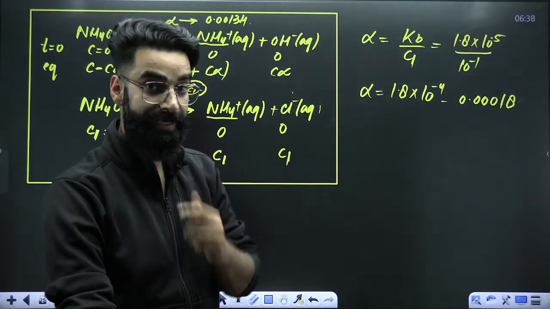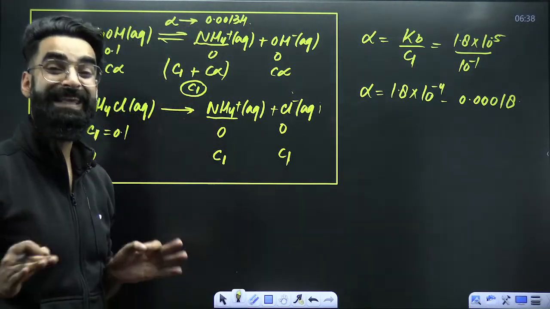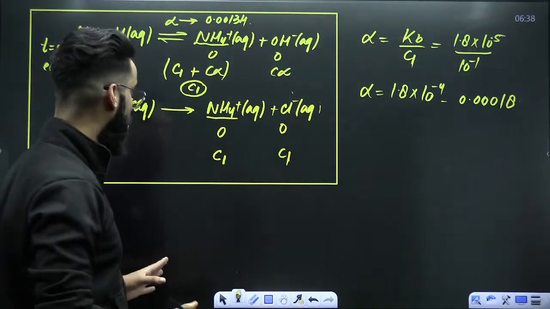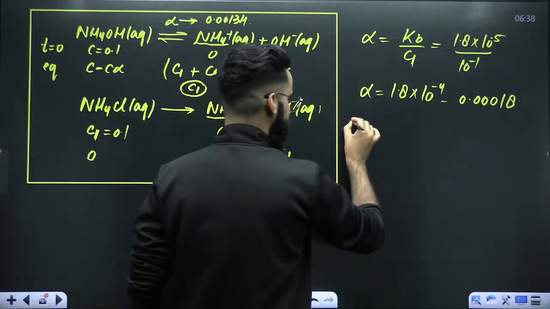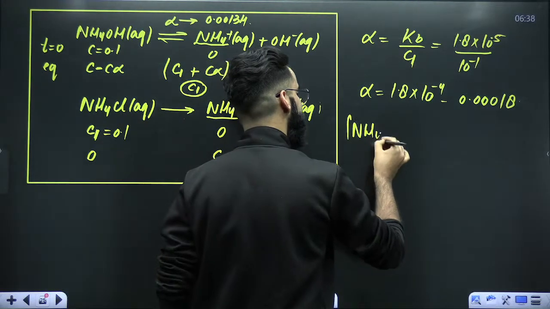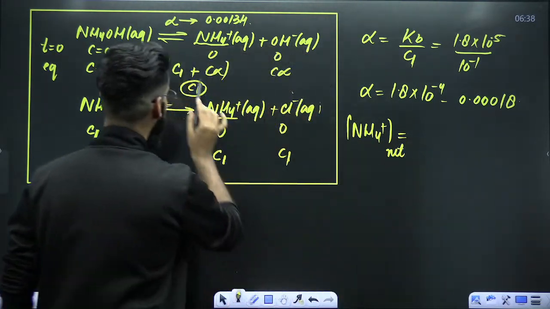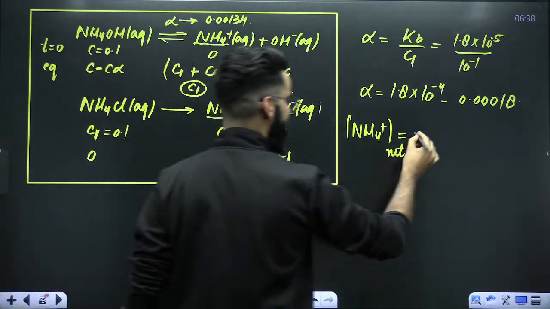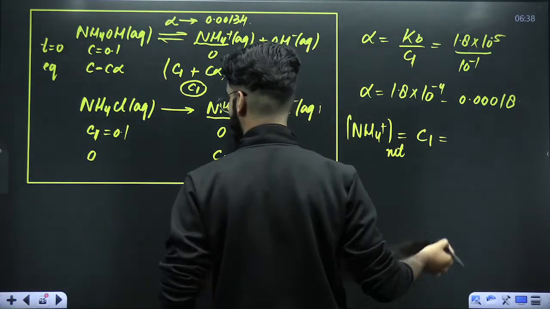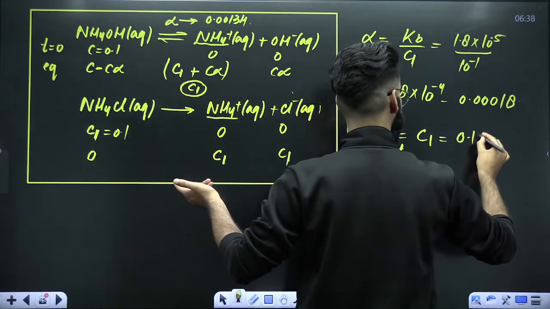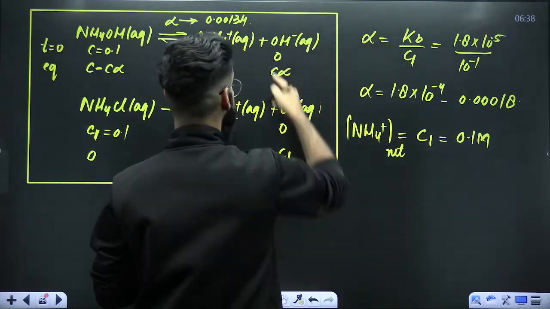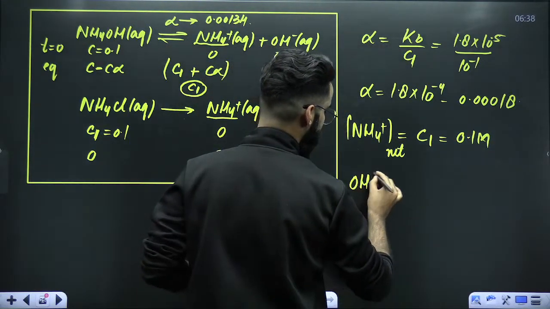What am I supposed to calculate? I'm supposed to calculate the concentration of each ion in the container. First of all, the common ion is NH4 positive. So tell me the net common ion concentration finally in the container. It was supposed to be C1 plus C alpha, which is coming out to be C1 only, right? And C1 value, that's already 0.1 molar. Absolutely correct.